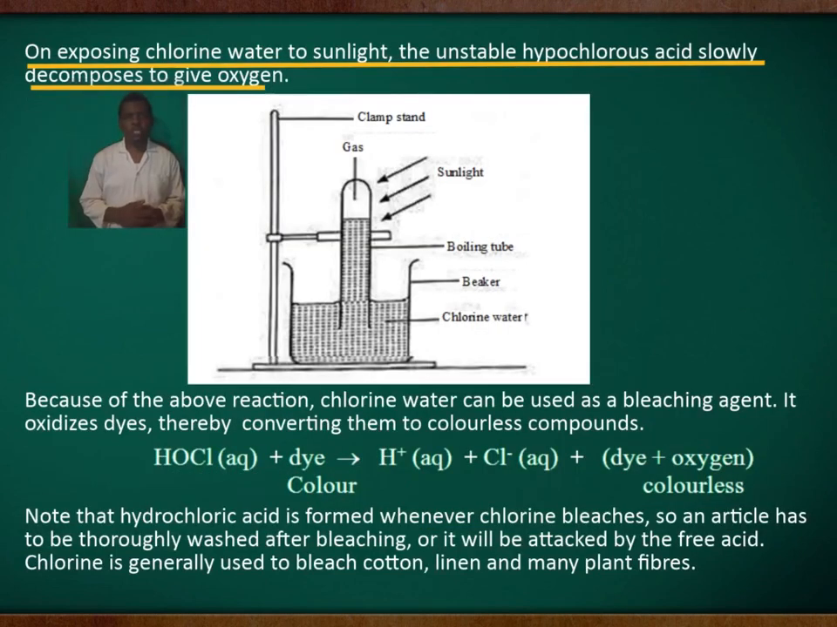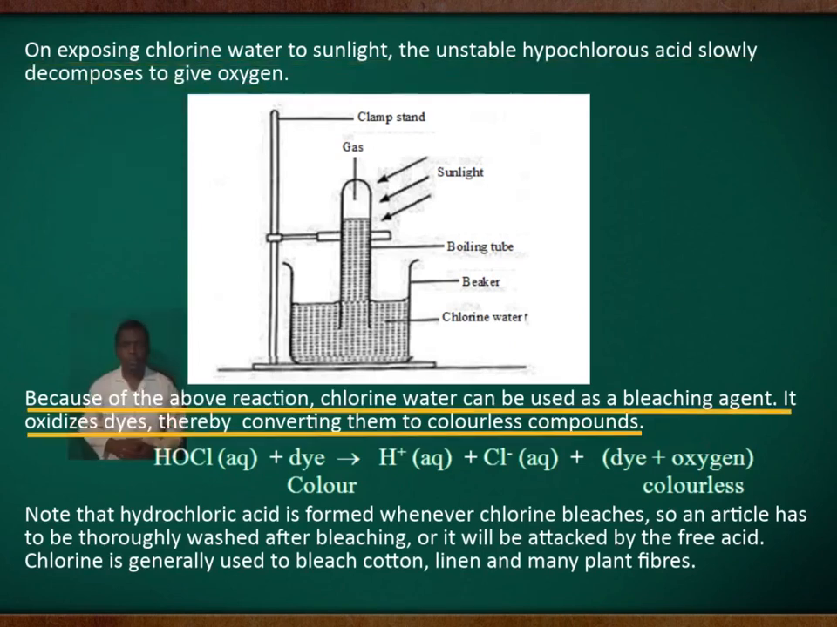On exposing chlorine water to sunlight, the unstable hypochlorous acid slowly decomposes to give oxygen. Because of the above reaction, chlorine water can be used as a bleaching agent. It oxidizes dyes, thereby converting them to colorless compounds.